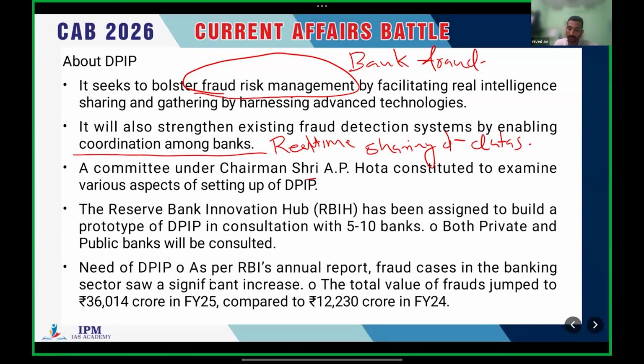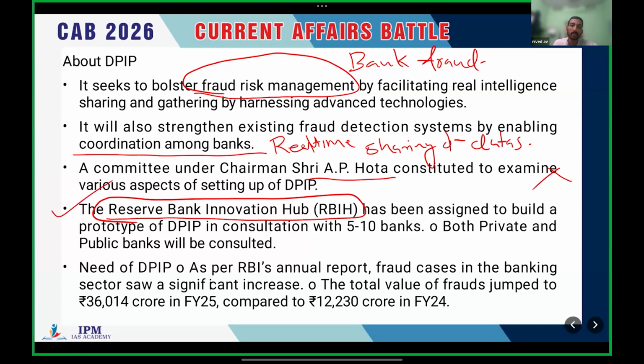This point is not necessary: the committee under Chairman Sri A.P. Hota. Not necessary. And the Reserve Bank Innovation Hub has been assigned to build a prototype of DPIP in consultation with 5 to 10 banks. Both private and public banks will be consulted. It's actually in the pipeline. So the RBI Innovation Hub has been asked to build a prototype.